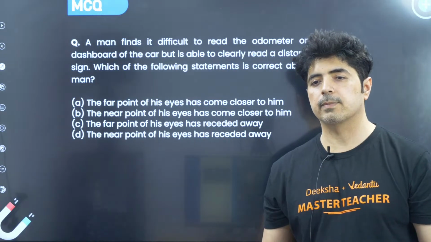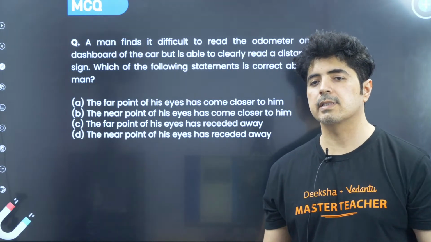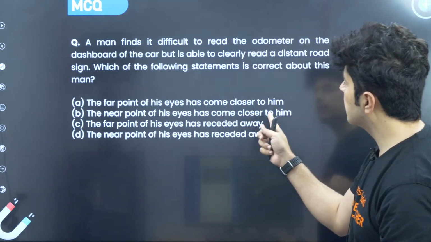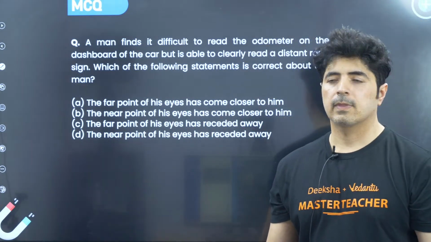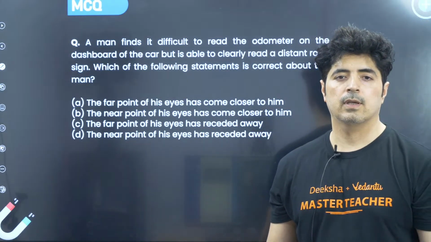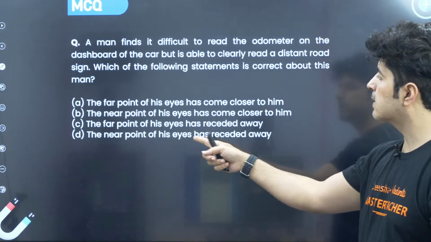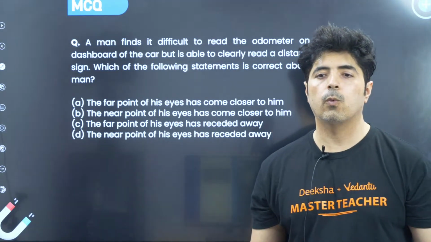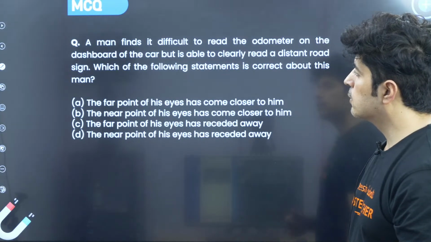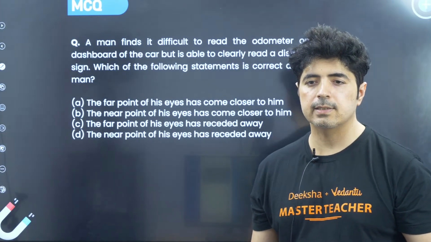What exactly has happened to him? What kind of defect does this guy have? The near point of his eyes has come closer to him. The far point of his eyes has receded away, or the near point of his eyes has receded away. What has actually happened? So yeah, answer me in the comment box, please.